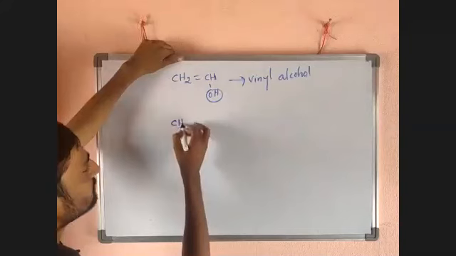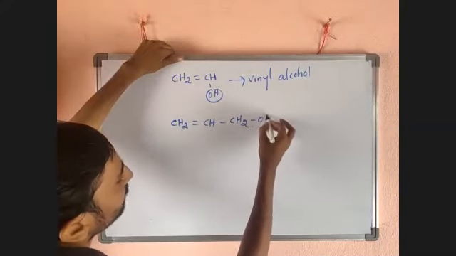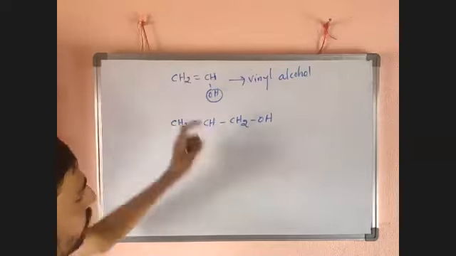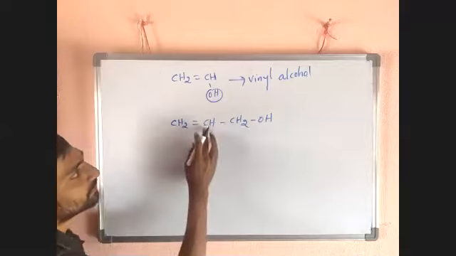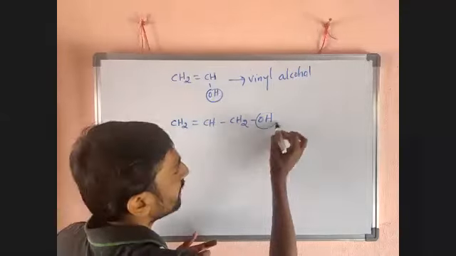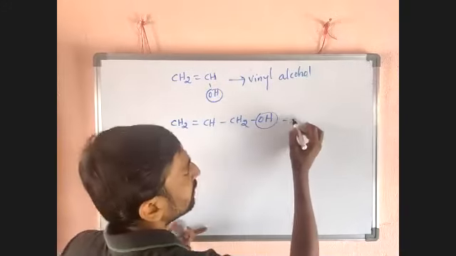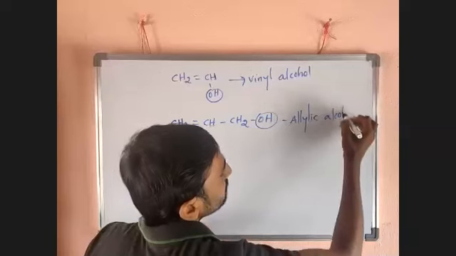Now I have to take CH2 double bond CH bond CH2 OH. Now this carbon is adjacent to the double bond. That one having OH, those alcohols are called allylic alcohols.